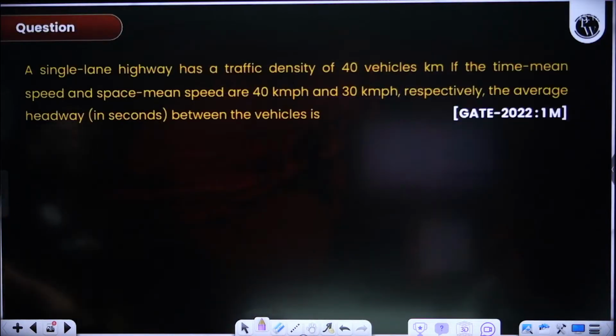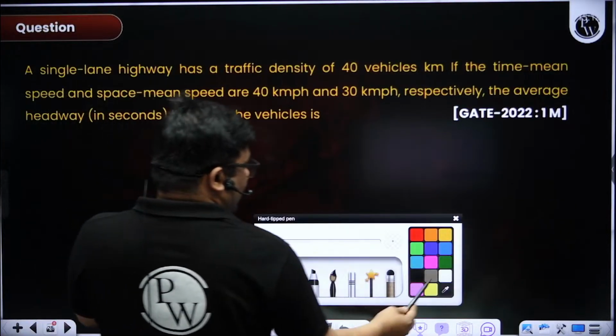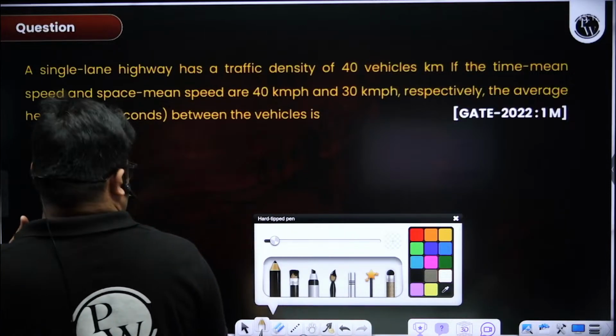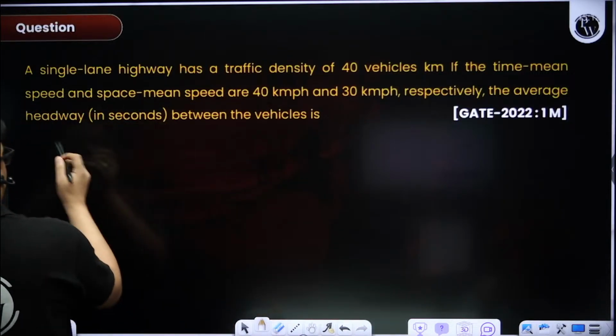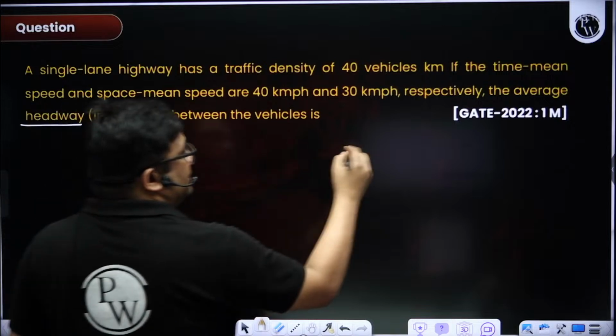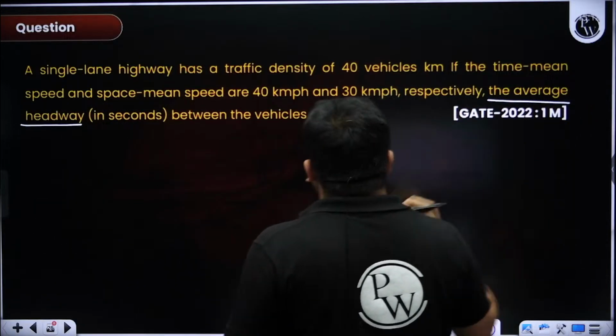Next question. Now this is a very good question. This was a good question asked in GATE. Okay, so what have they asked? The average headway, I mean time headway, they have asked.